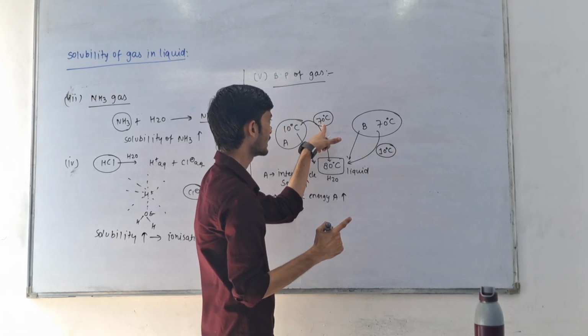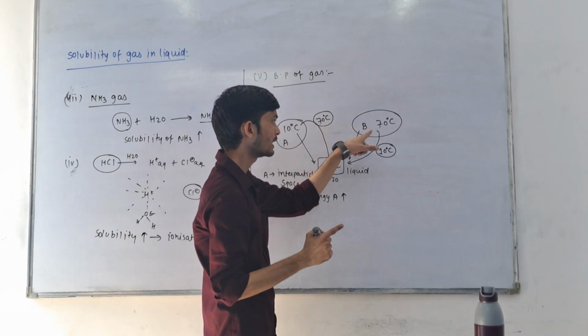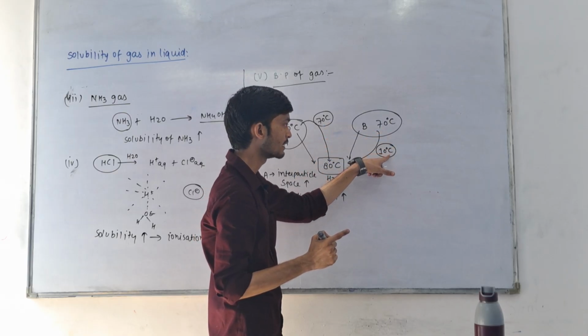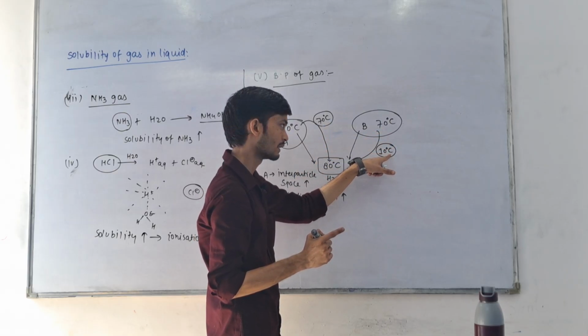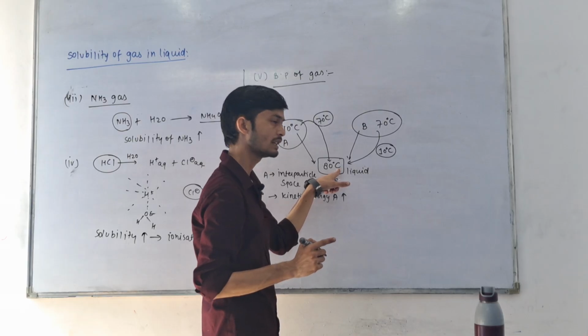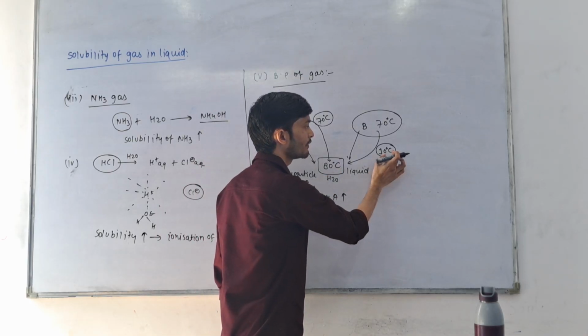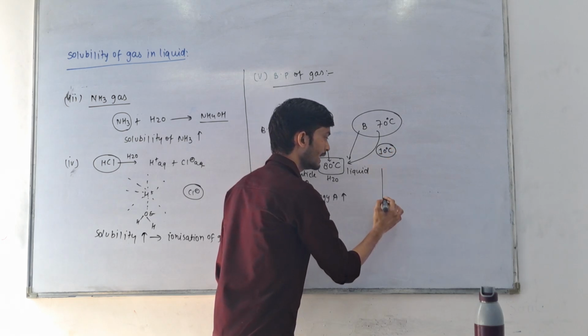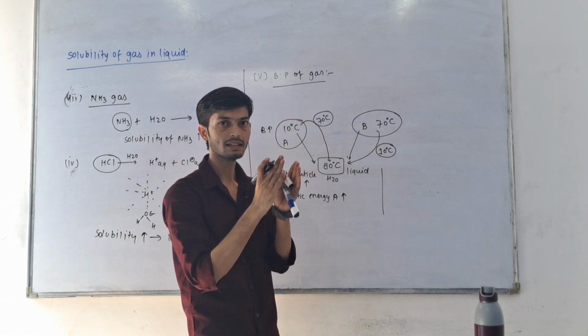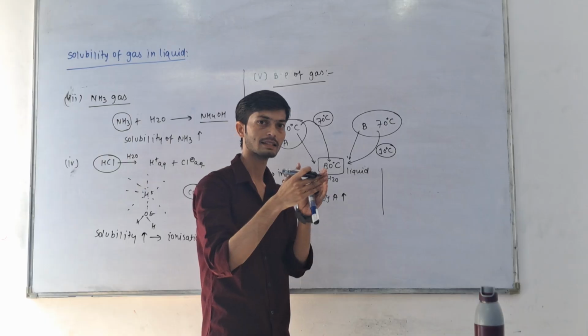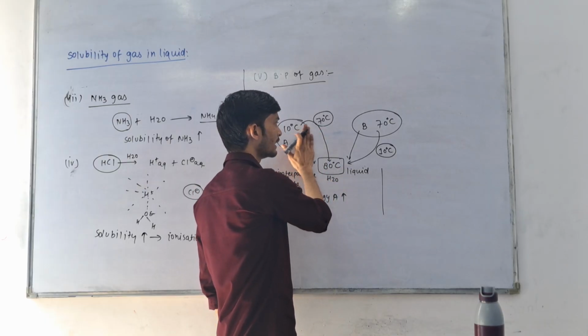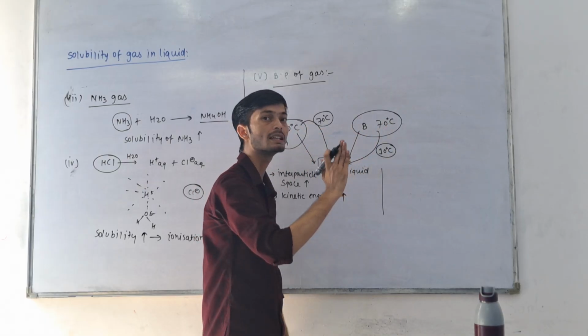The temperature of A is increased by 70 degrees, but temperature of B is increased by just 10 degrees centigrade to reach 80 degrees centigrade. So if we increase the temperature by a very small amount, the interparticle space is more in gases, but compared to A, the interparticle space of B is less.